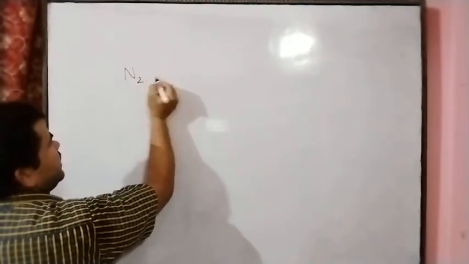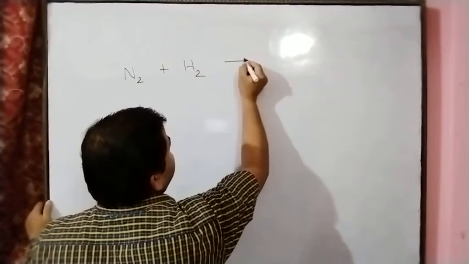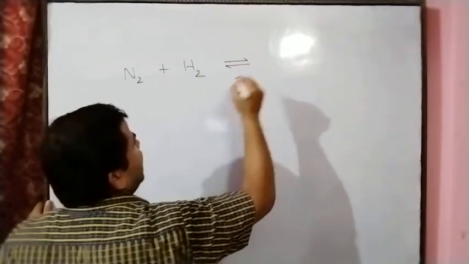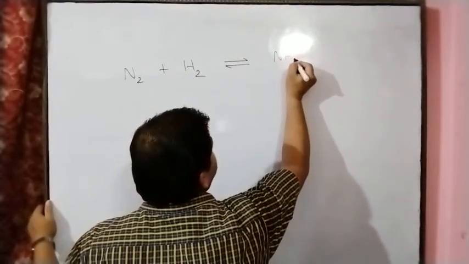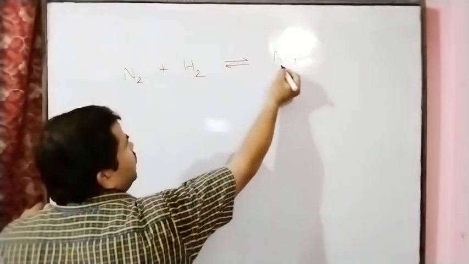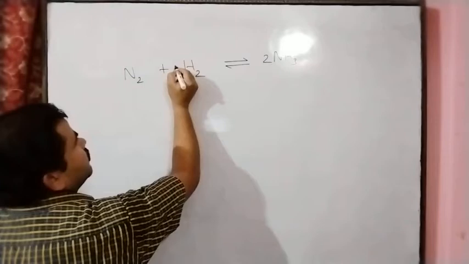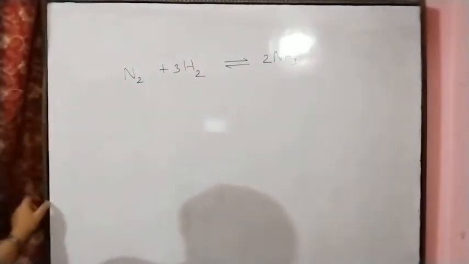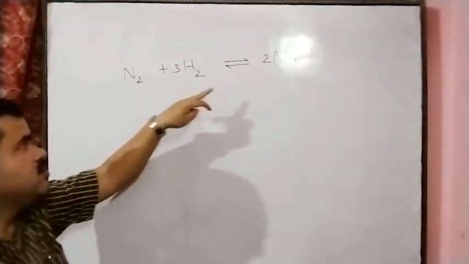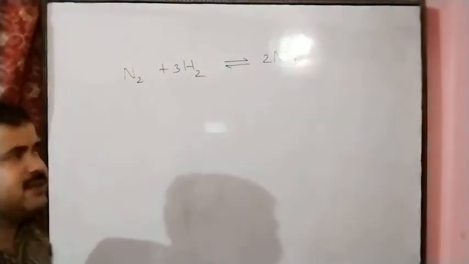So we can understand by seeing this chemical equation. For example, nitrogen reacts with hydrogen and we get ammonia. After that we balance the equation like this, and this is the sign of reversibility. You have studied the irreversible sign and reversibility sign in the previous chapter.